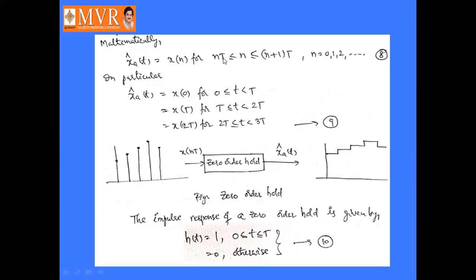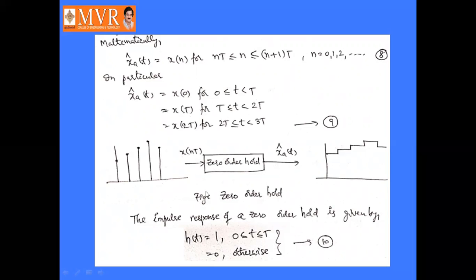So n into T is 0, and n plus 1 is 1, so it is in between 0 and T. If n is 1, then T is less than or equal to t is less than or equal to 2T. If n is 2, then 2T is less than or equal to t is less than or equal to 3T, like this.